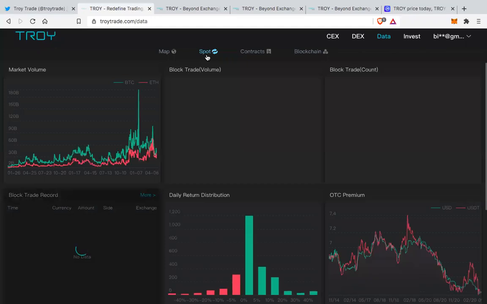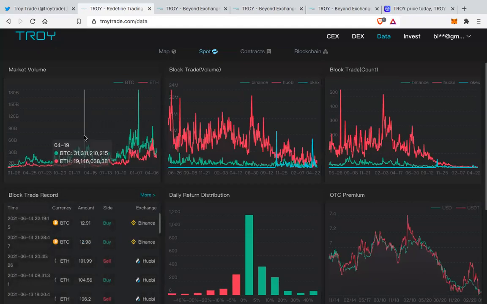They also have something called a spot, where you can track the market volume. You can track the block trade volume, the block trade count, the daily return distribution, and the trade record of assets on different exchanges. Currently, they are only showing BTC and ETH.